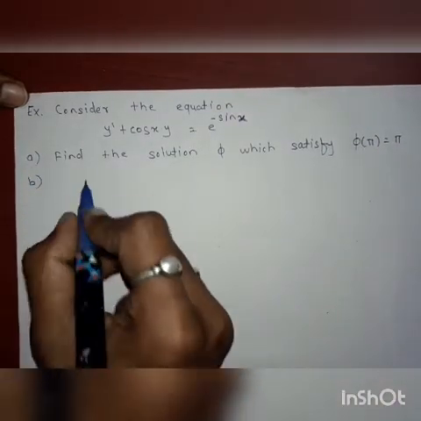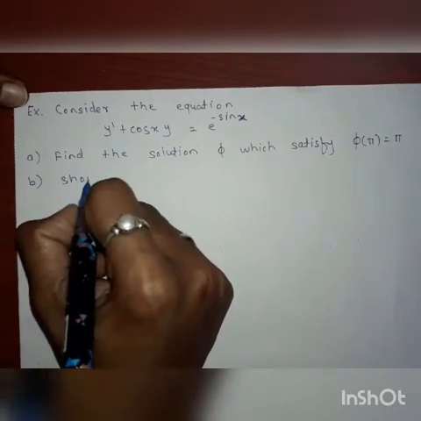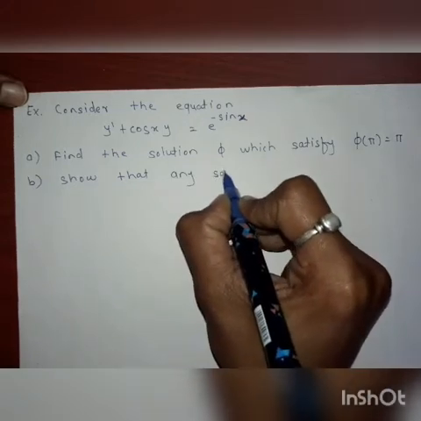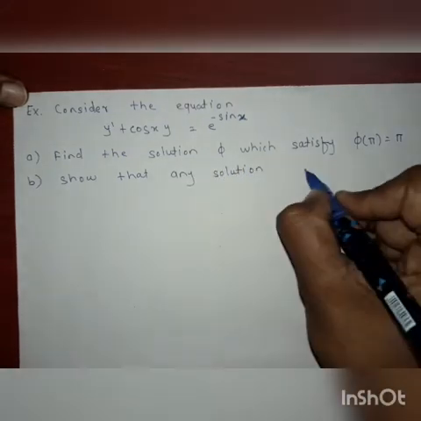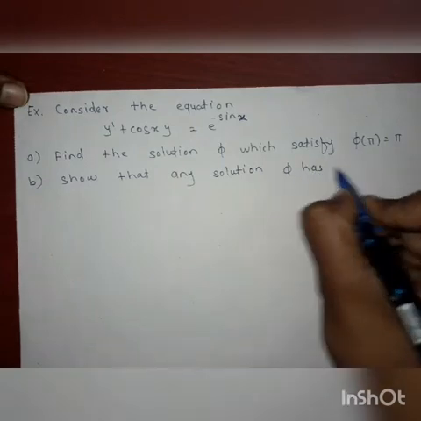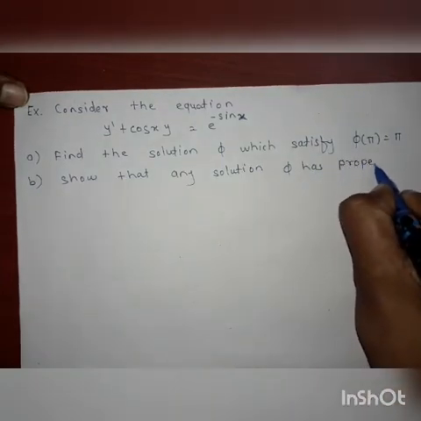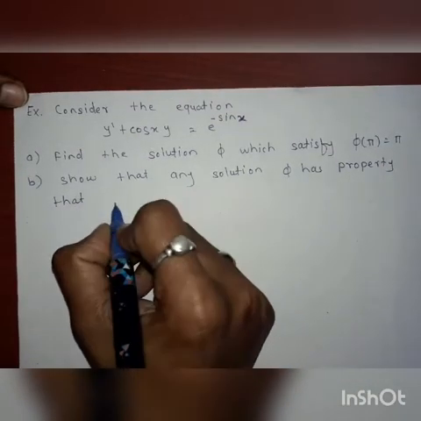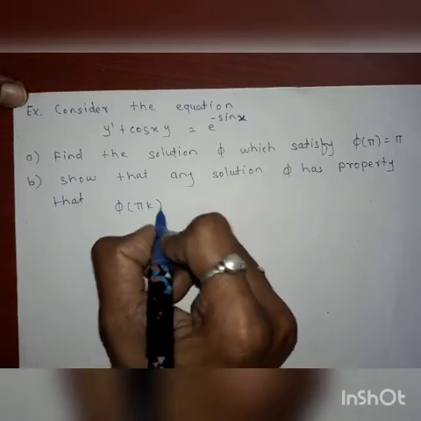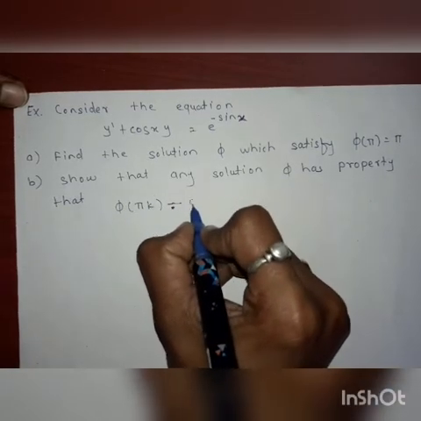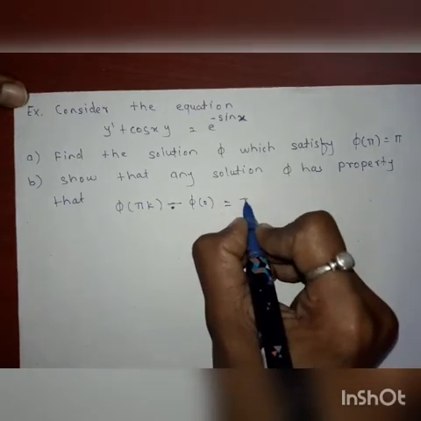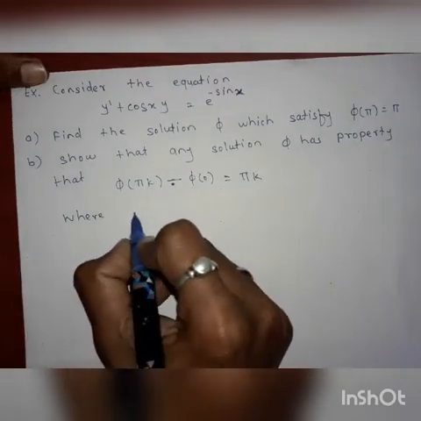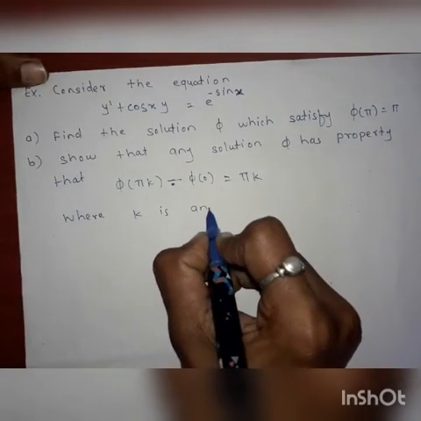And second, b, show that any solution phi has the property that phi of pi k minus phi of 0 is equal to pi k, where k is any integer.